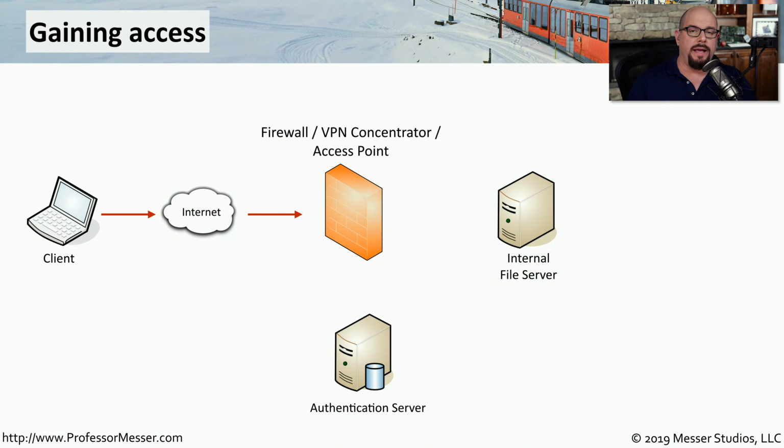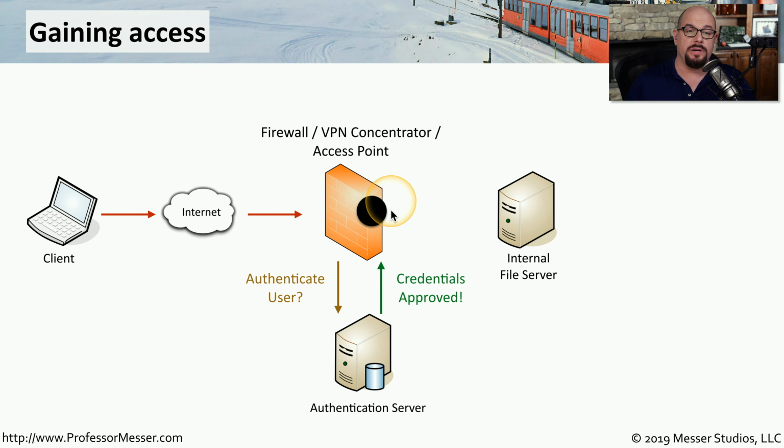With 802.1X, there's usually a centralized authentication server that's storing all the username and password information. So a user may be connecting in from the internet to an access point, a VPN concentrator, or a firewall, and they'll be sending in their username and password to that device. At that point, the device will then take that authentication, pass it down to the authentication server, and confirm that the username and password is correct.